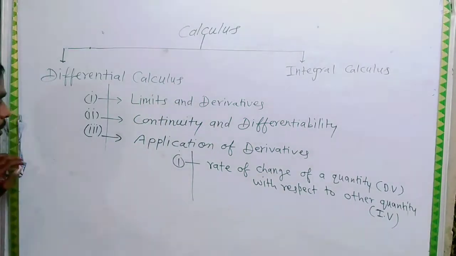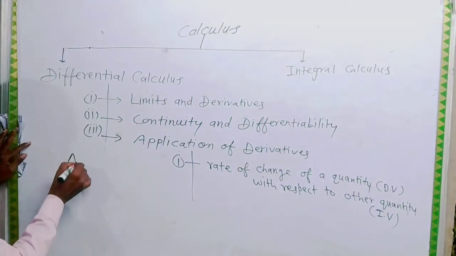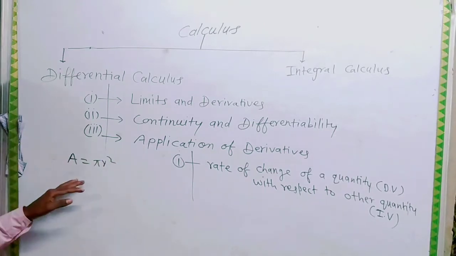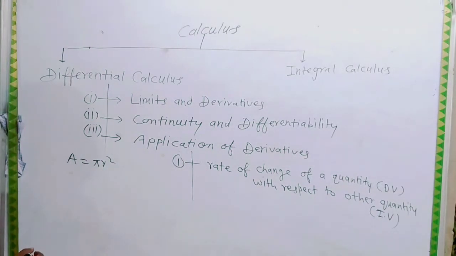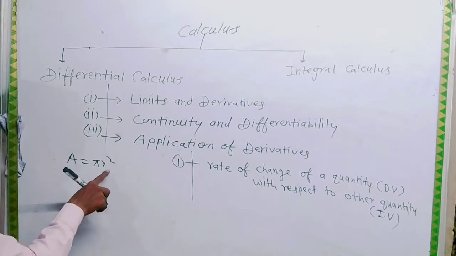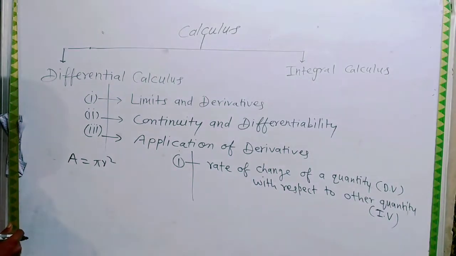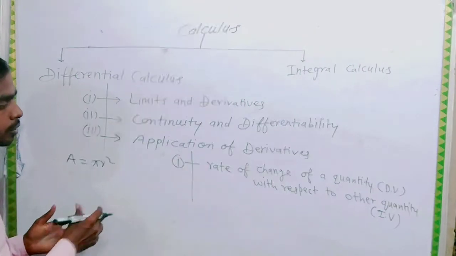For example, you already know A equals pi r squared, the formula for the area of a circle, where r is the radius. When you change the value of the radius, the area will also change. All about this we study here.